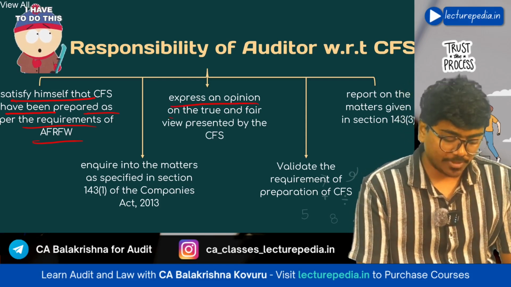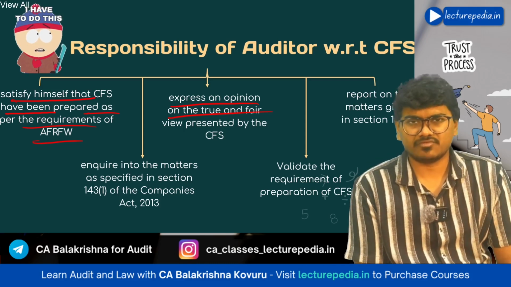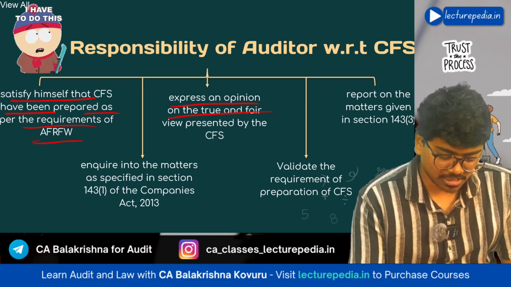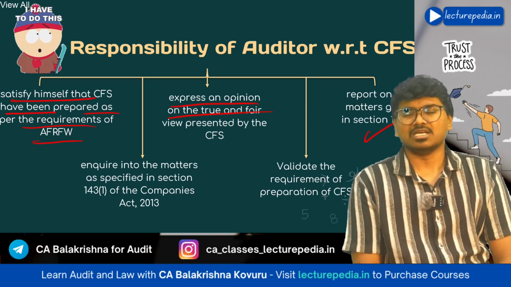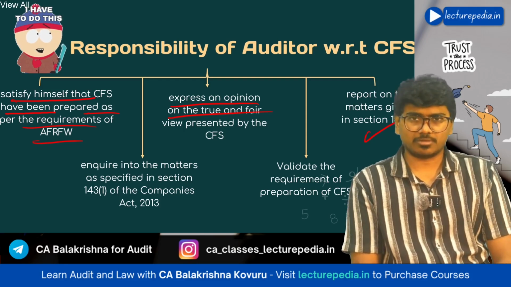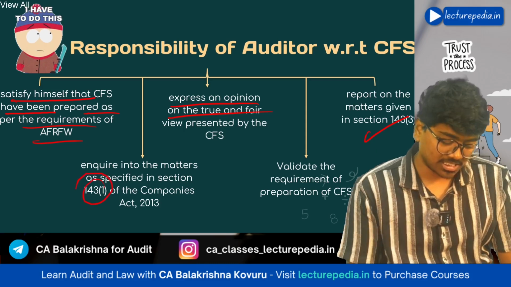Next, express an opinion on whether the CFS show a true and fair view or not. Next, the auditor should also report on matters present in section 143 subsection 3, just like he reports in case of standalone financial statements under section 143 subsection 3 of the Companies Act. Same reporting. Next, he should also report under section 143 subsection 1.